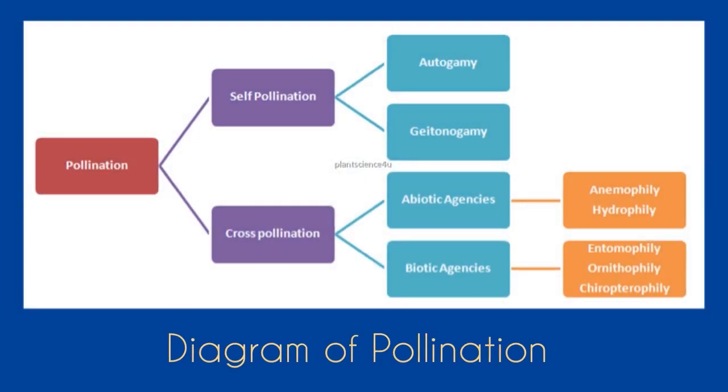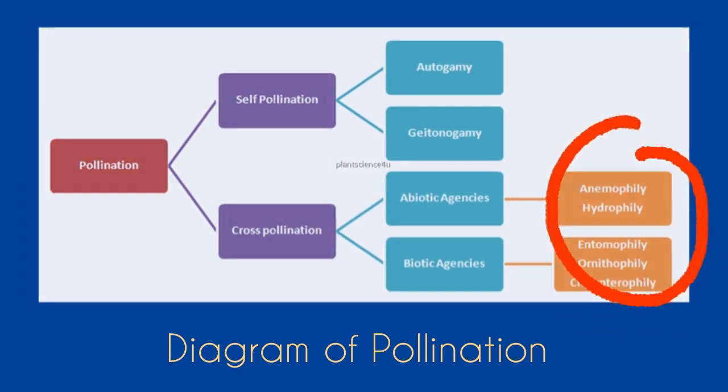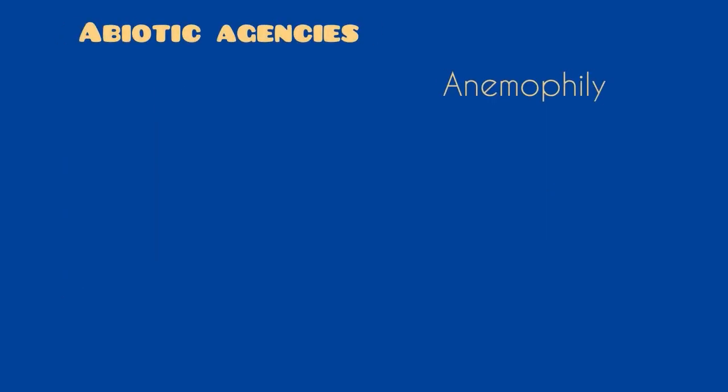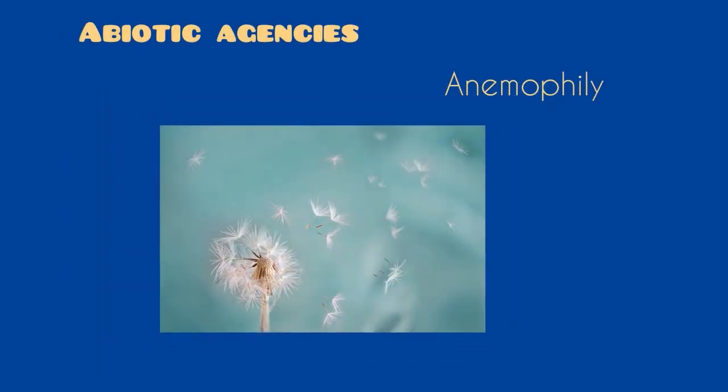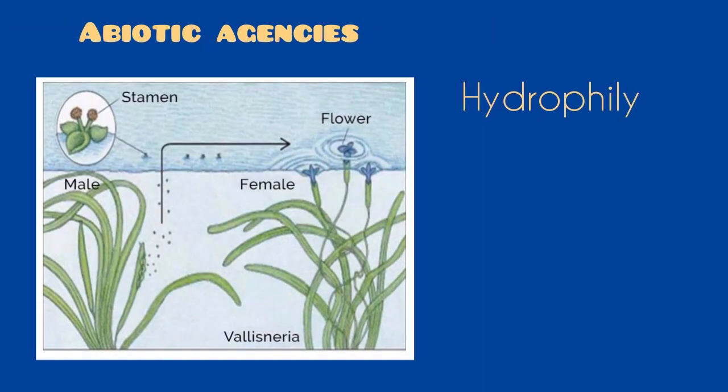Okay, this is a diagram of pollination. As understood, self-pollination has autogamy and geitonogamy. Cross-pollination has abiotic agencies and biotic agencies. Okay, let's see what they mean. Anemophily, or wind pollination, is a form of pollination whereby pollen is distributed by wind.